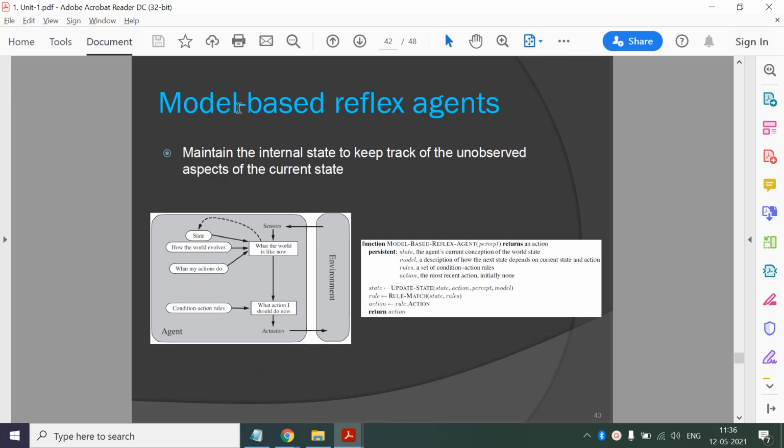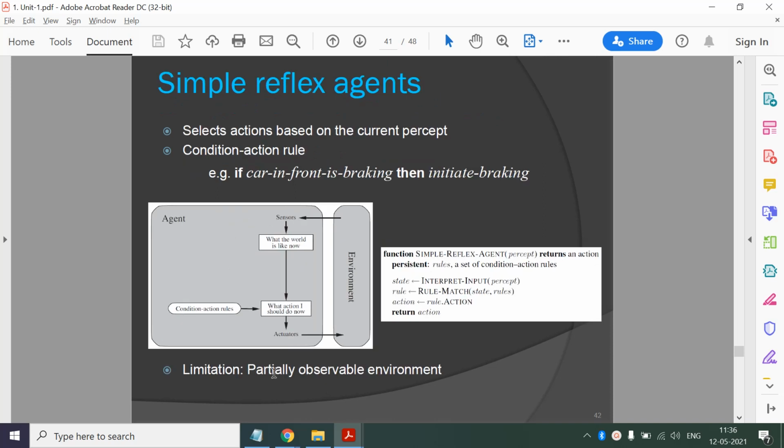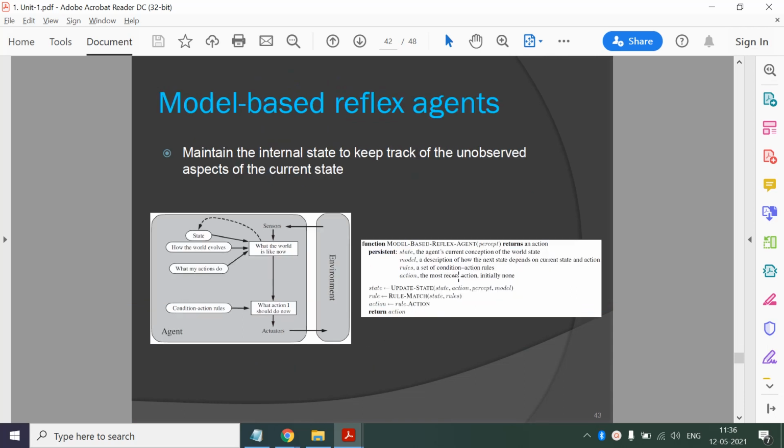The next category is the model based reflex agent. Now it is trying to overcome this limitation. In a partially observable environment, some aspect of the environment is not known, right? So he will maintain that information in the form of a model of the environment. He will maintain an internal state to keep track of the unobserved aspect of the current state.